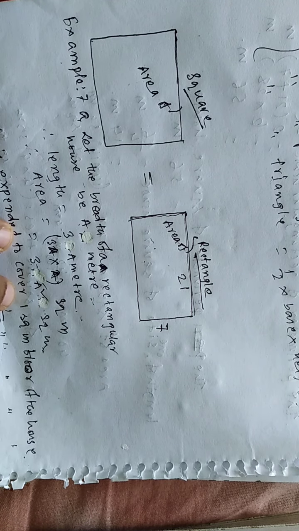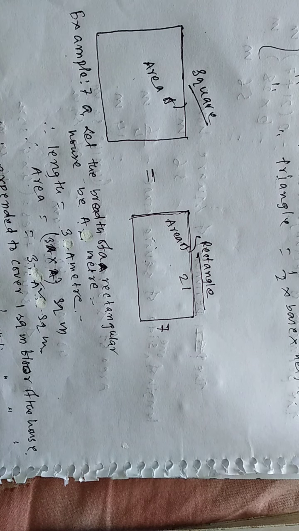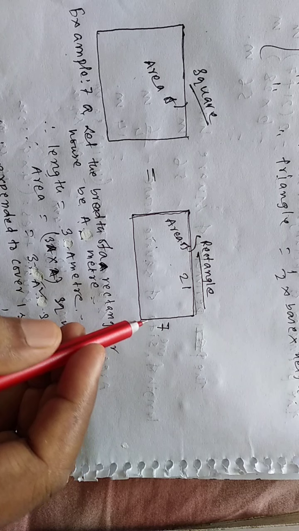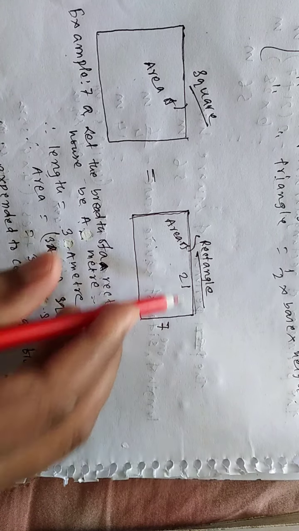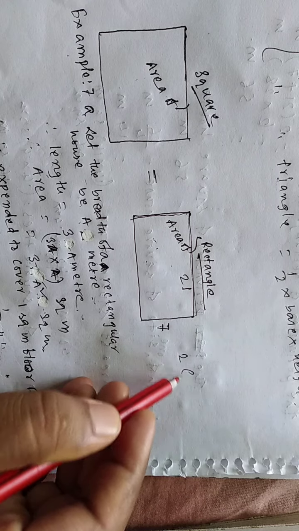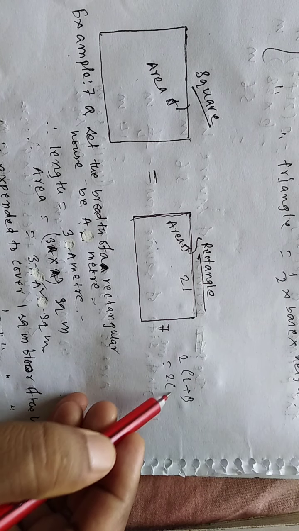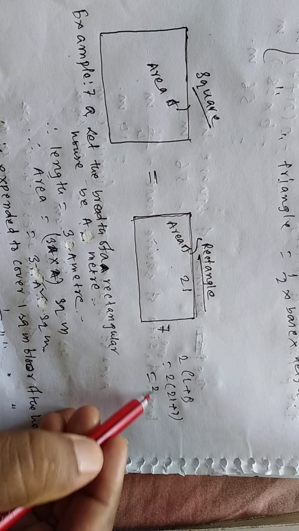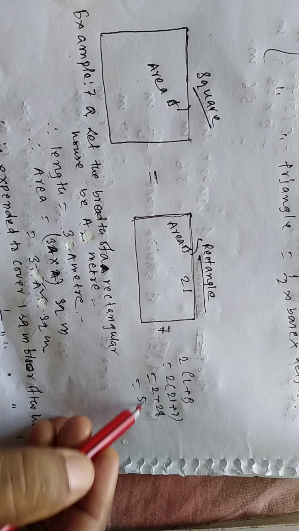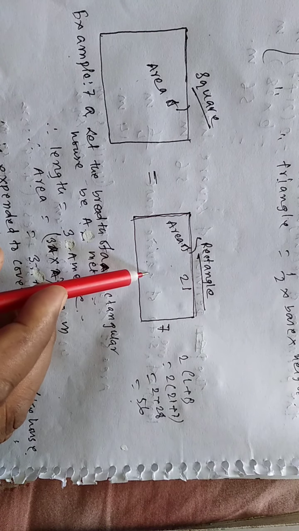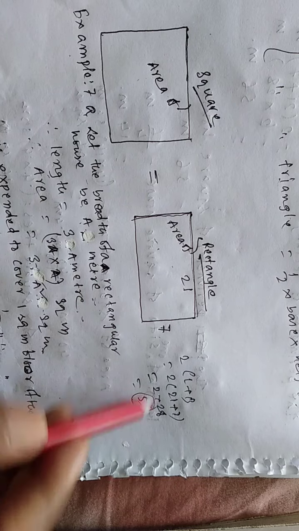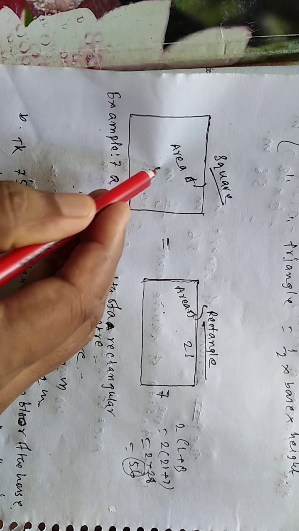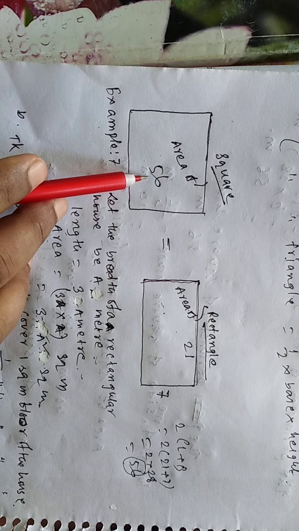Now we have to find out the perimeter of the rectangular house. So what is the formula? Perimeter equals 2 into (length plus breadth). So 21 is length and breadth is 7. So 2 into (21 plus 7) equal to 2 into 28 equal to 56. This is the perimeter of the rectangular shape and it will be equal to that of the square shape. So the perimeter of the square shape is 56 meter.